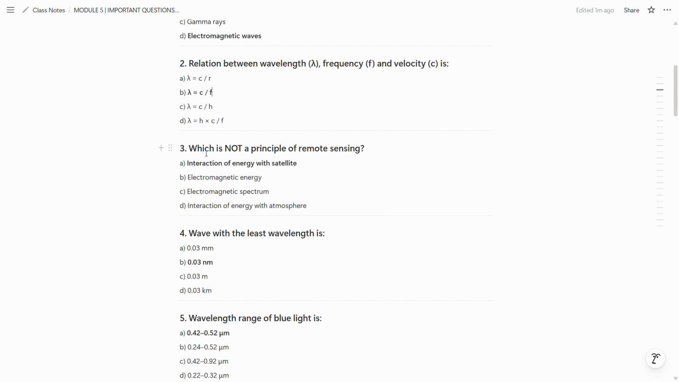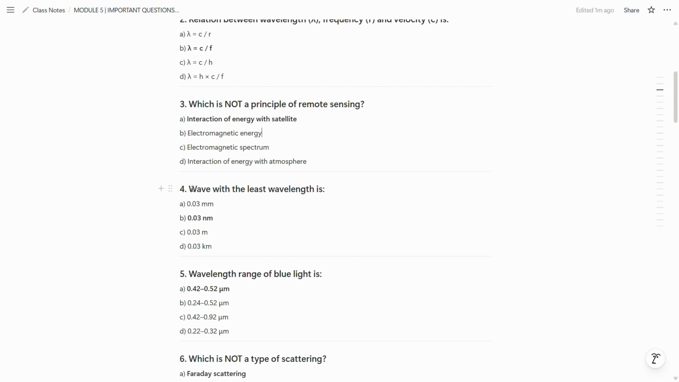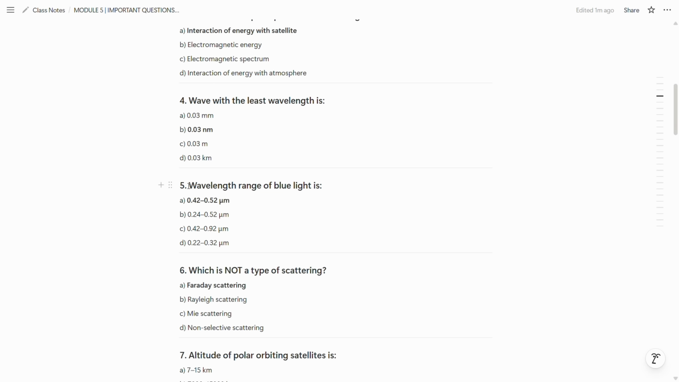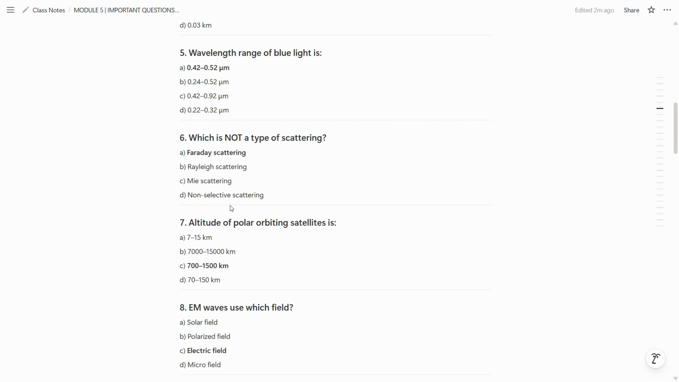Now the third question is which is not a principle of remote sensing. So intersection of energy with satellite is not a principle of remote sensing. So A option is the correct one. Now the fourth question is wave with the least wavelength is 0.03 nanometer. So B is the correct answer. So in the fifth question wavelength range of blue light is, so A option is the correct one, which is 0.42 to 0.52 micrometer. Now coming to the sixth question, which is not a type of scattering. So Faraday scattering is not a type of scattering.